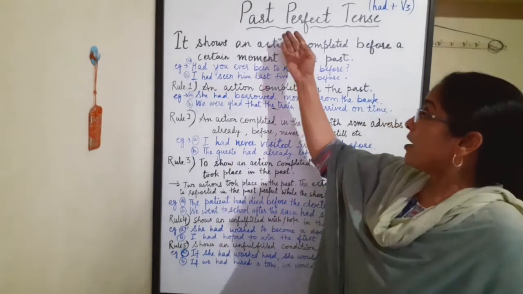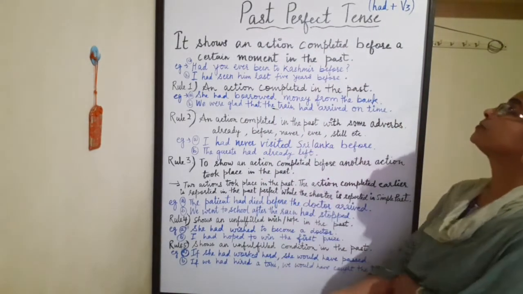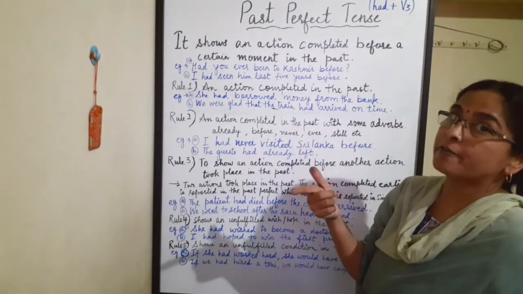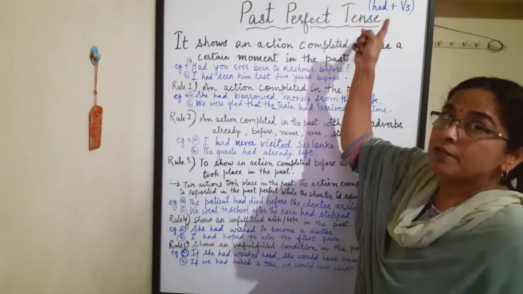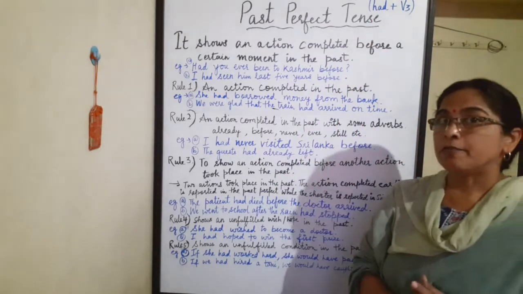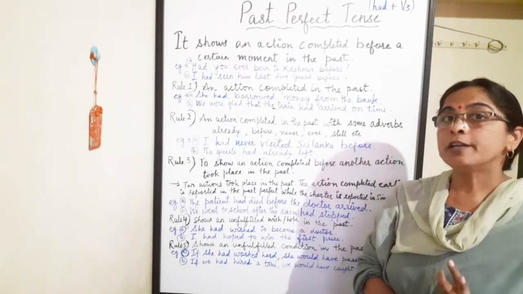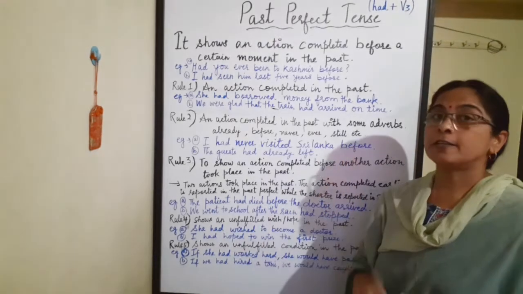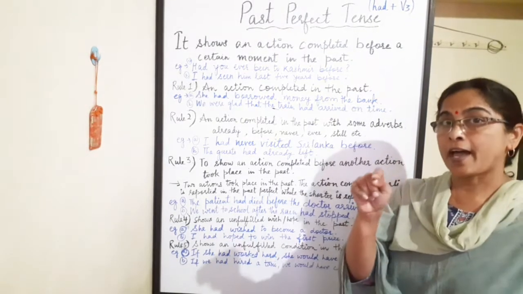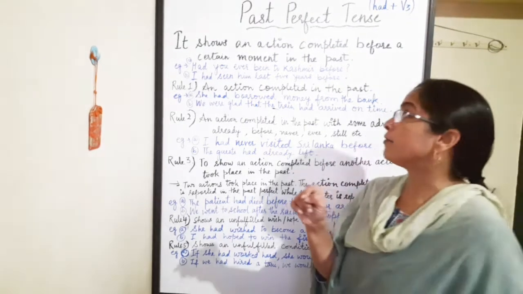Now next is past perfect tense. Here we use had, which is the past tense of have, along with the third form of the verb. A verb has three forms: V1, V2 and V3. So in past perfect tense we use V3 along with the auxiliary verb had, which is the past tense of have.